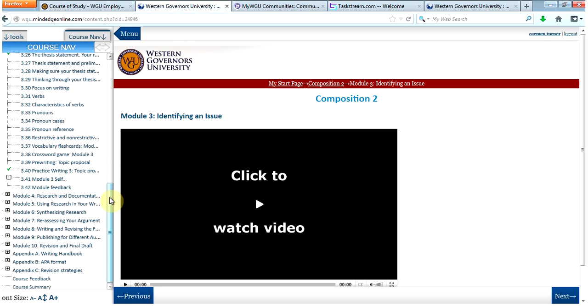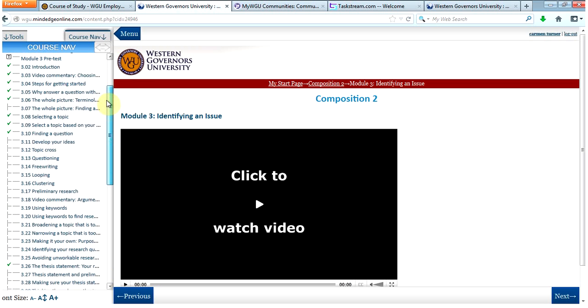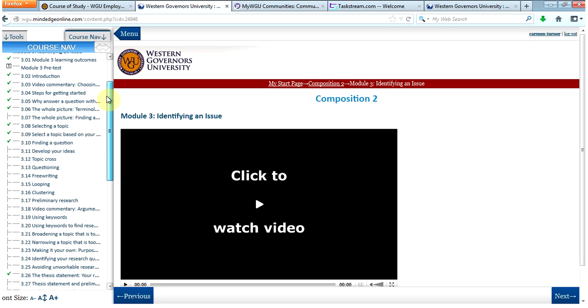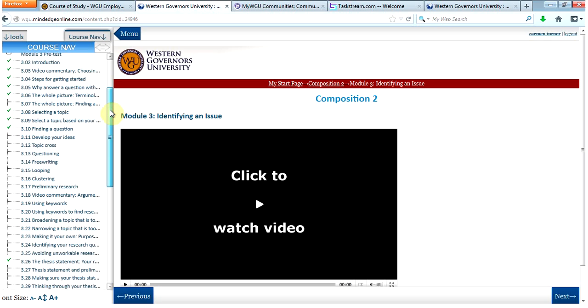Module 3 provides a lot of information on thinking about your professional interest, your educational background, and what you may be curious about, and helping you to determine if that topic is workable or viable in terms of its research potential. It will allow you to go through lots of different steps in topic development. It will even give you tips on preliminary research. It will help you broaden a topic that is too narrow and narrow a topic that is too broad.